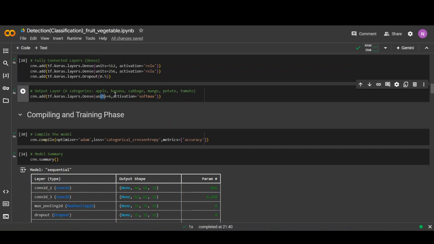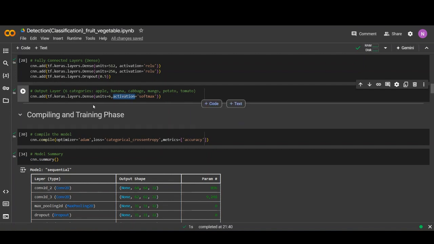So total 6 categories. After the model, we predict one category out of the 6. In this layer, the activation function is softmax.